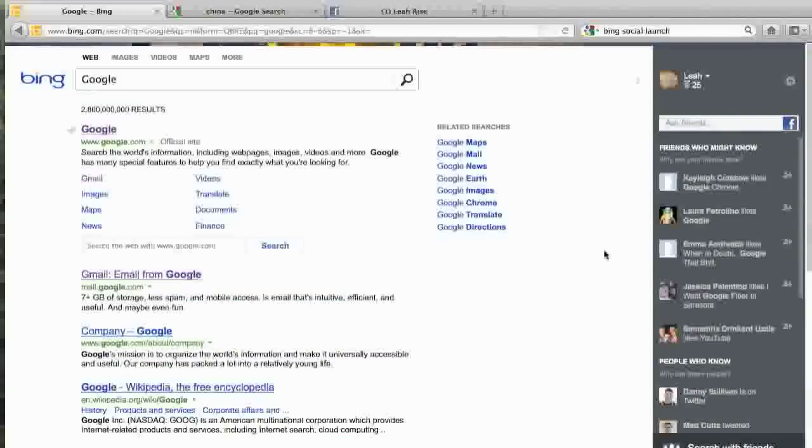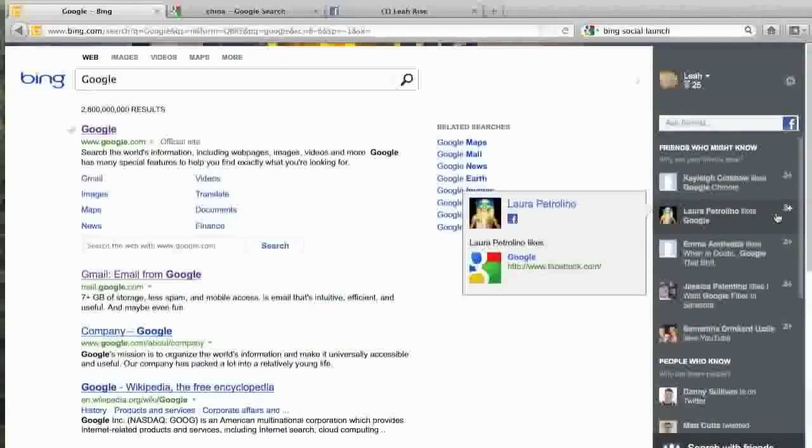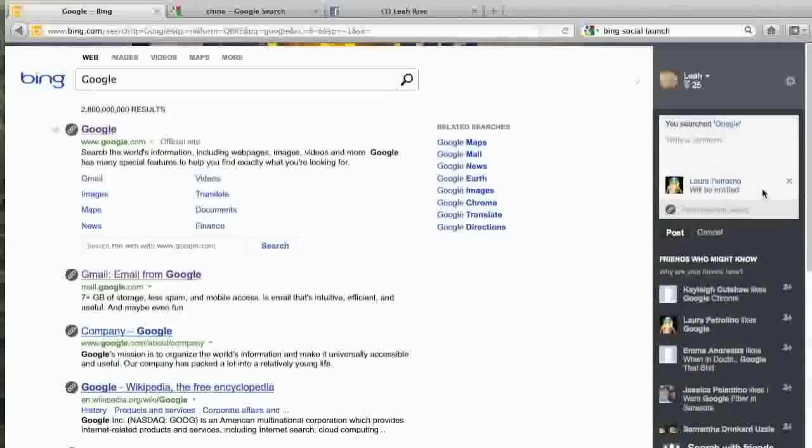Alright, and let's come over here. Let's ask my friend Laura. I want to ask her about Google, so I'm going to hit her button right there. I actually want her to see specifically what I'm talking about. So, right here it tells you that you can add a link, and all you have to do is match accordingly over here. So I'm going to just add that first link so she knows what I'm talking about, and you'll see it's going to be right here when she receives this. Hey Laura, what do you think about Google? And then I'm going to send it to her. Just hit post.